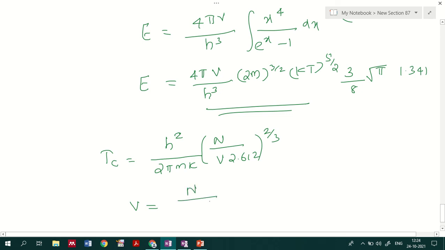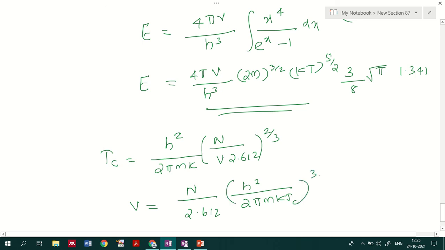Volume is equal to n by 2.612, h square divided by 2 pi mkTc raised to 3 by 2.